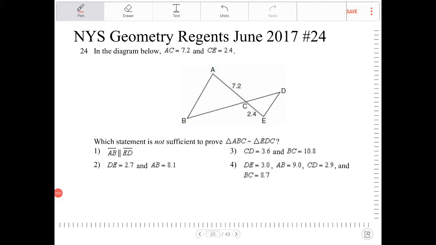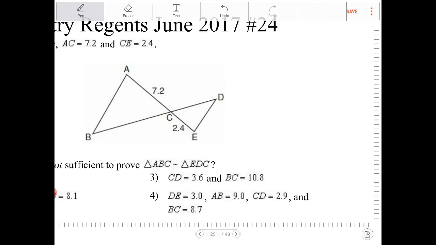In the diagram below, AC is equal to 7.2 and CE is equal to 2.4. Which statement is not sufficient to prove triangle ABC is similar to triangle EDC? So to prove triangles similar, let's list out some of the ways that we can go about this, and then from there we can determine which ways are not sufficient, right?